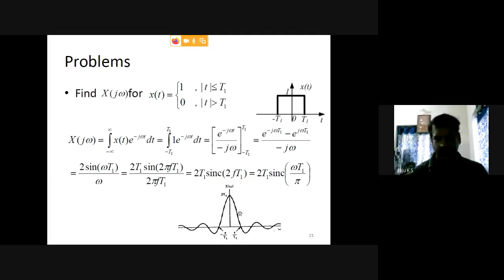This is X(j omega), or we can take it as the magnitude function of the signal.